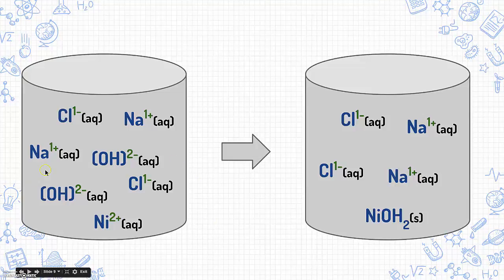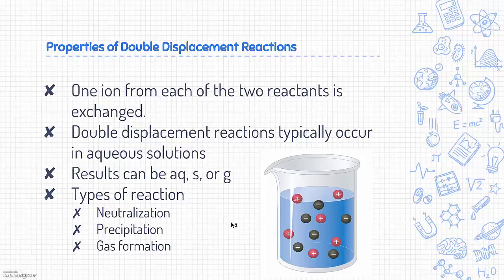So in our reaction, sodium, hydroxide, nickel, and chloride intermingle in solution. The nickel and hydroxide ions react to create solid nickel 2 hydroxide. Since sodium chloride is soluble, its ions remain in solution. Results of double displacement reactions can be aqueous, solid, or gases. There are three types of double displacement reactions: neutralization reactions, which involve the neutralization of an acid and base; precipitation reactions, which involve the creation of a solid; and gas formation reactions, which involve the creation of a gas.